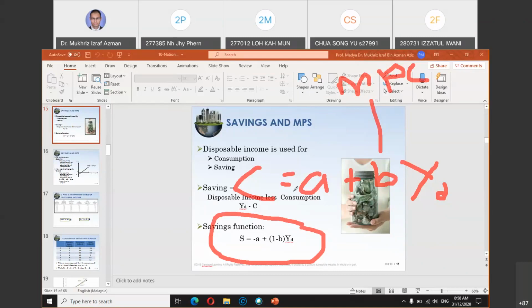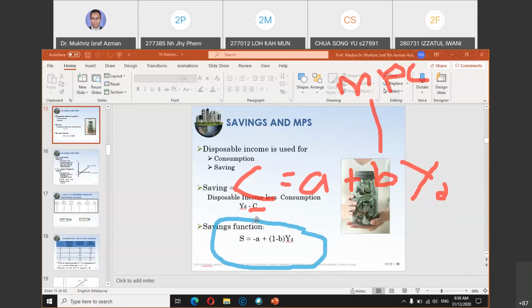Okay, and at the same time, the saving function, because we know that saving is equal to income minus consumption. Whatever money you don't spend, you end up saving. So the saving function is given as negative A. If you recall, the consumption function has positive A, what we call autonomous consumption. But for the saving function, the autonomous value becomes negative, because the money that you borrow to spend becomes a borrowing in the saving function, so that's why the value here is negative.